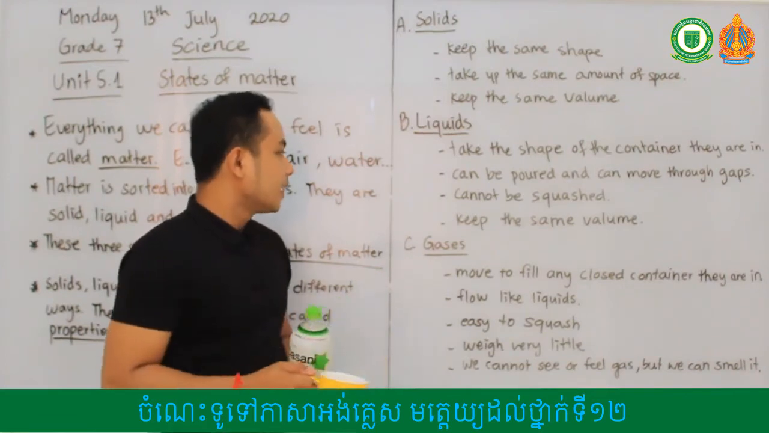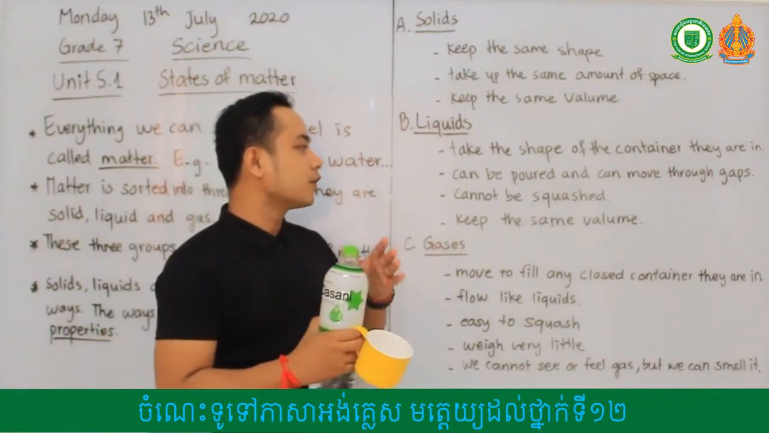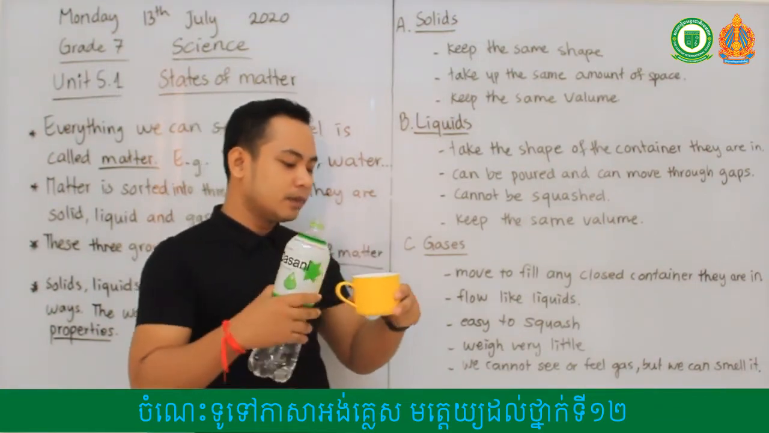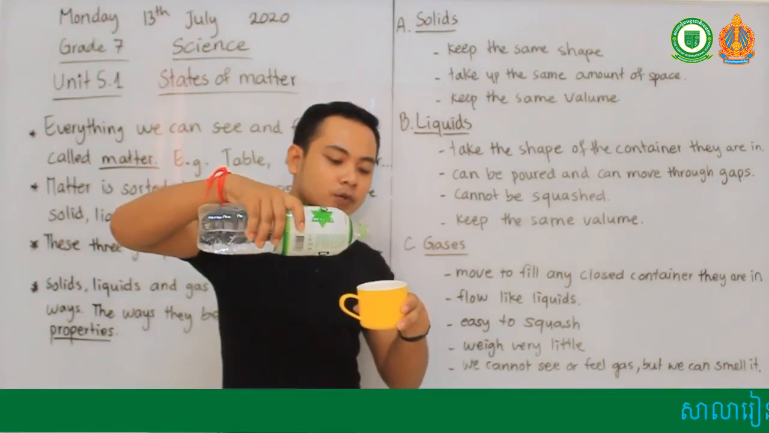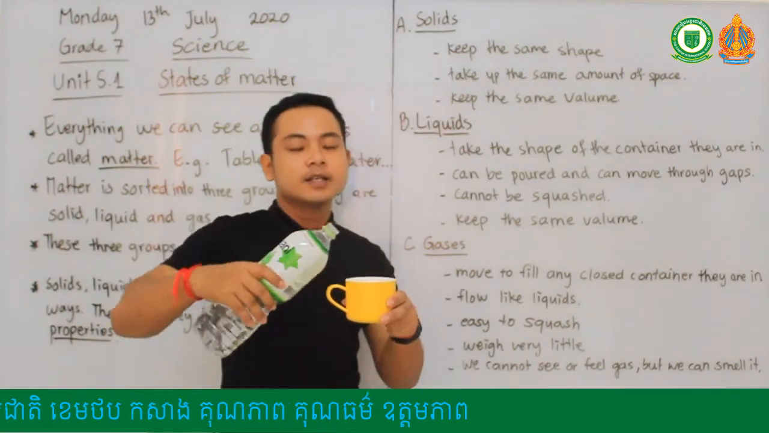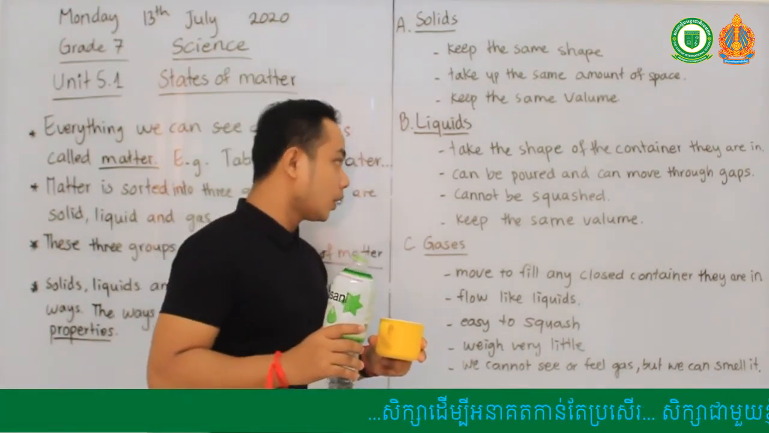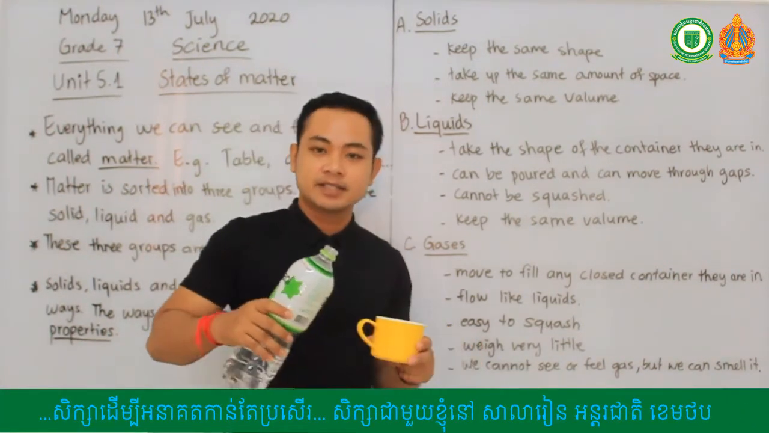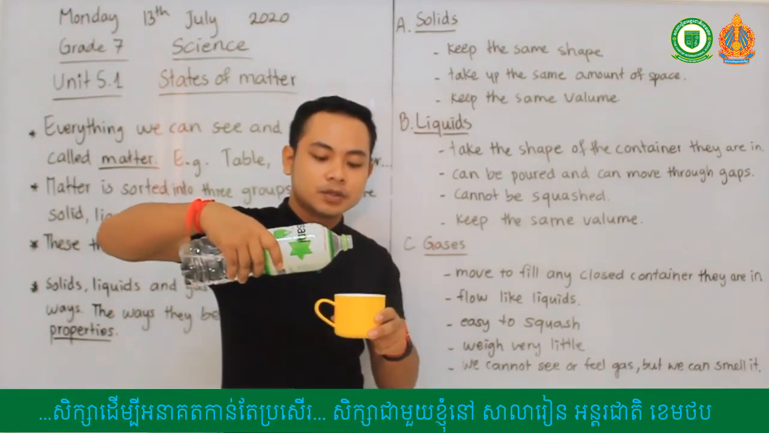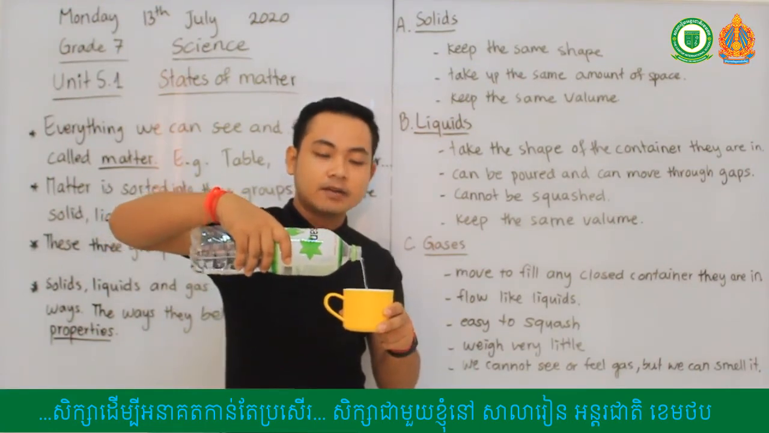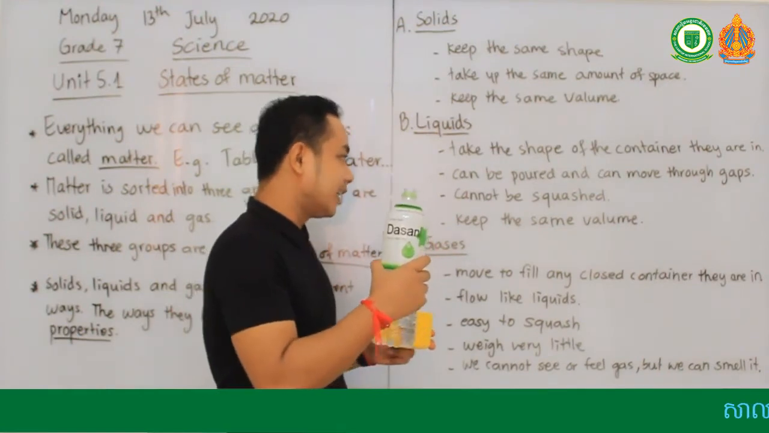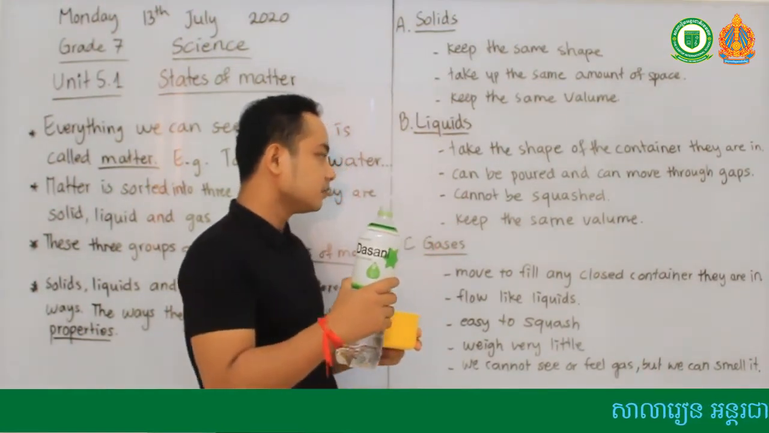All right. They can be poured and move through the gaps. So this water can be poured, or liquid can be poured, right? So you can pour it. It flows through the gaps. You see, I can pour this water, right? So liquids can be poured and can move through the gaps. You see this opening hole right here? So it flows through these gaps. Again, liquids can be poured and can move through gaps.